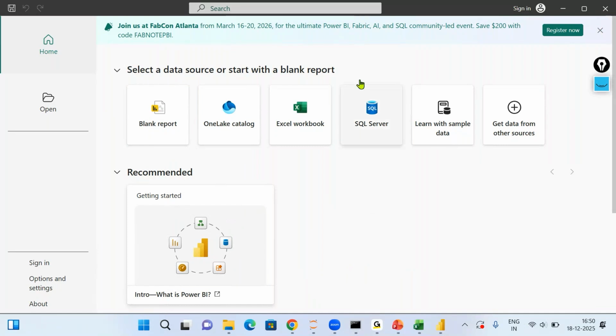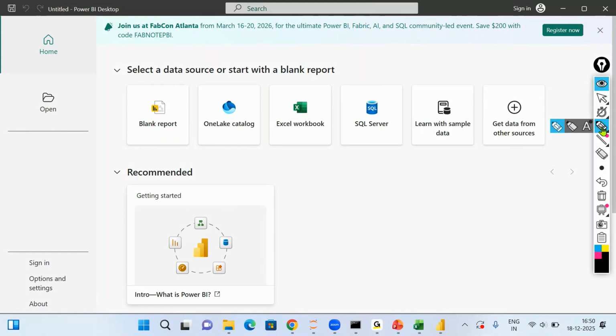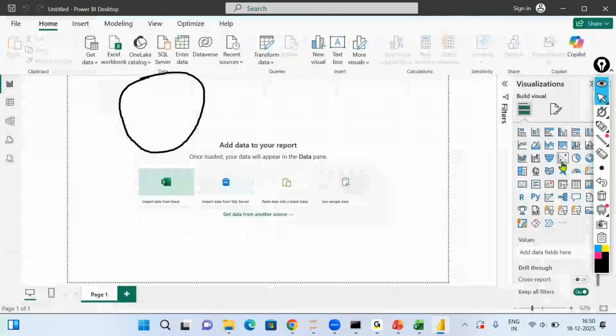When you open this Power BI application for the first time, this is how the interface will look. We just have to click over here on Blank Report. If I click on Blank Report, a blank Power BI report will be opened up for me.